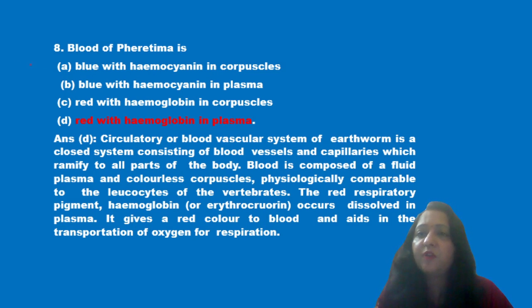Next question is, blood of earthworm is: blue with hemocyanin in corpuscles, blue with hemocyanin in plasma, red with hemoglobin in corpuscles and red with hemoglobin in plasma. Now we know that the circulatory system of earthworm is closed type, that is blood flows in arteries, veins and capillaries. And we know that blood is a fluid which consists of plasma and colorless corpuscles, and the red respiratory pigment which is present in the blood is hemoglobin. So it is red because of the presence of hemoglobin. So option D is the correct answer.